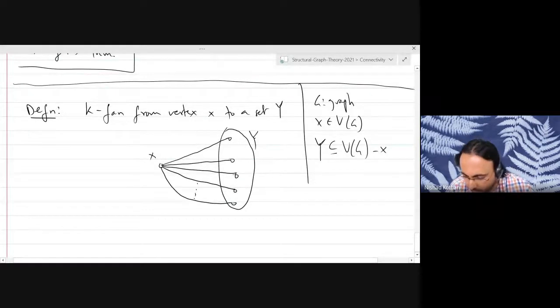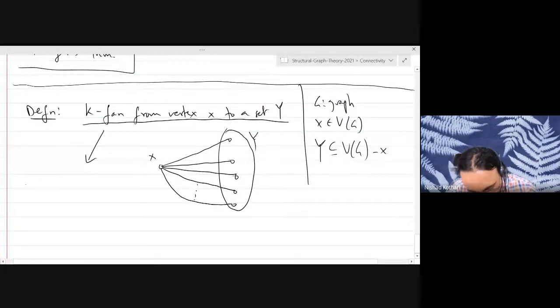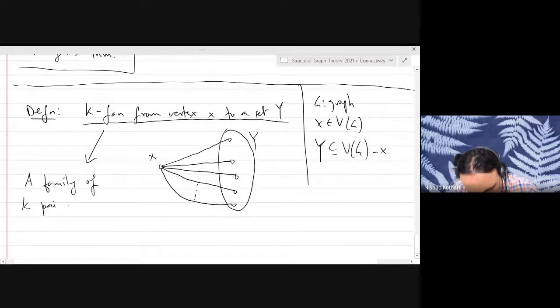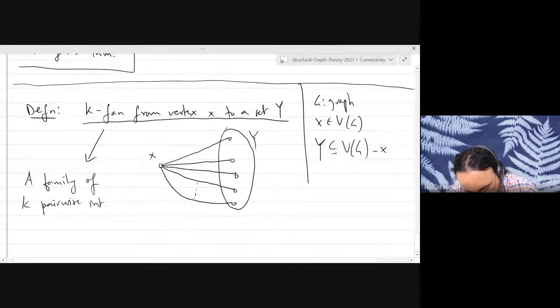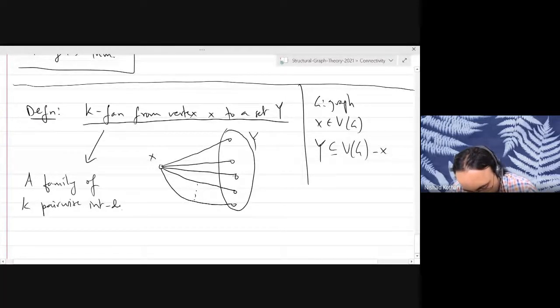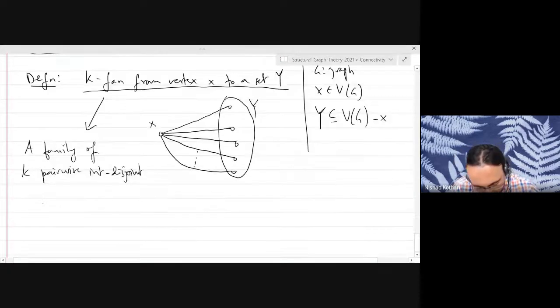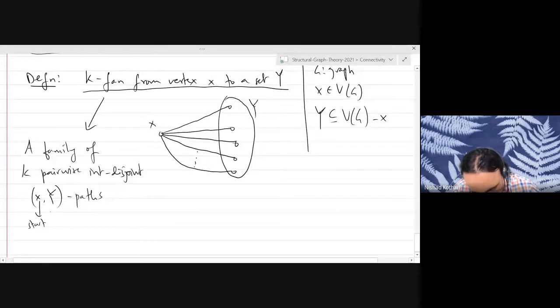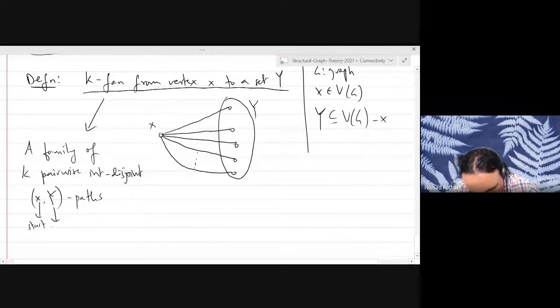So a k-fan from X to a set Y is a family of k pairwise internally disjoint X–Y paths. They start at X and they end at Y. We will call X the start vertex, and we'll call the vertex in Y a terminal vertex.